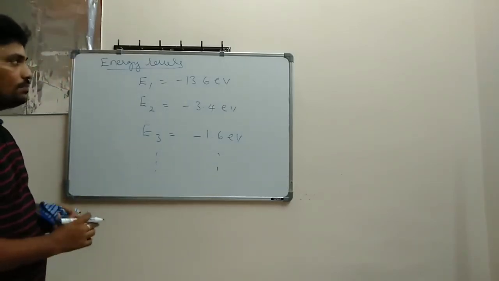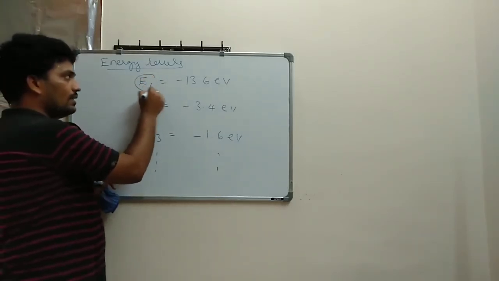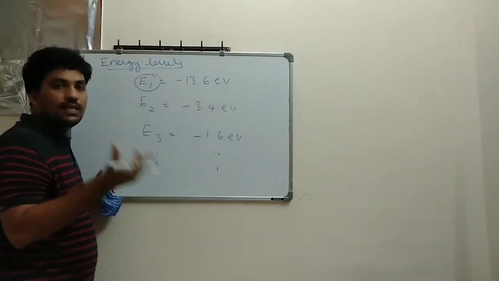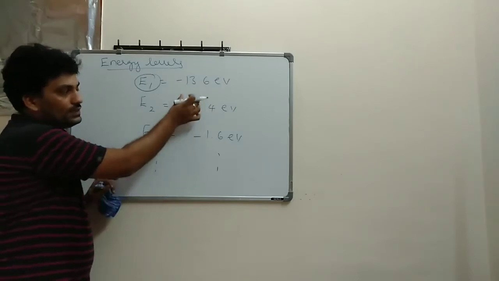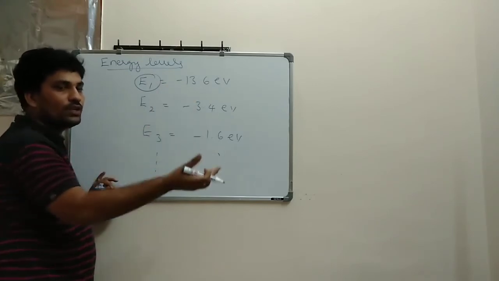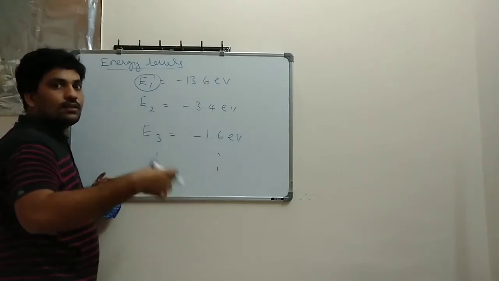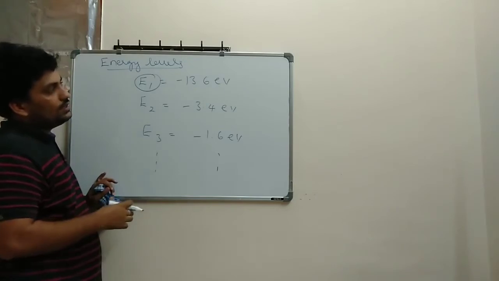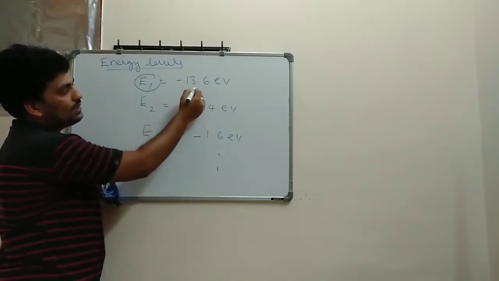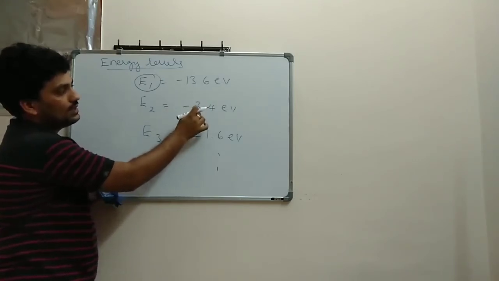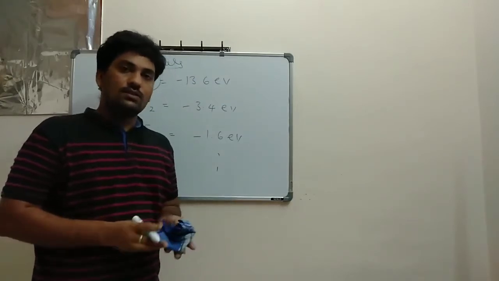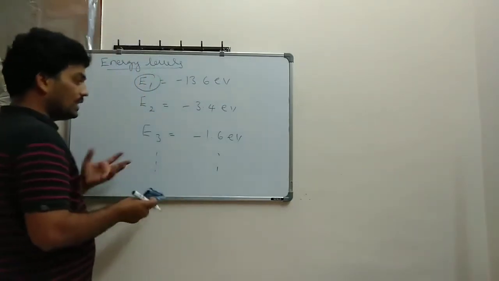So as compared to here, the first one has lesser energy. The first orbit has less energy. If you take the second one, it has more energy. The third one has some more energy. The fourth one has an even bigger value. So this one is very much less than this one. So as the orbits increase, the energy levels also increase. That is the important thing.